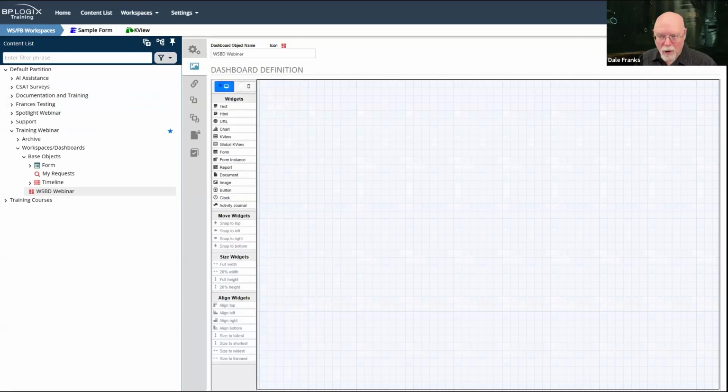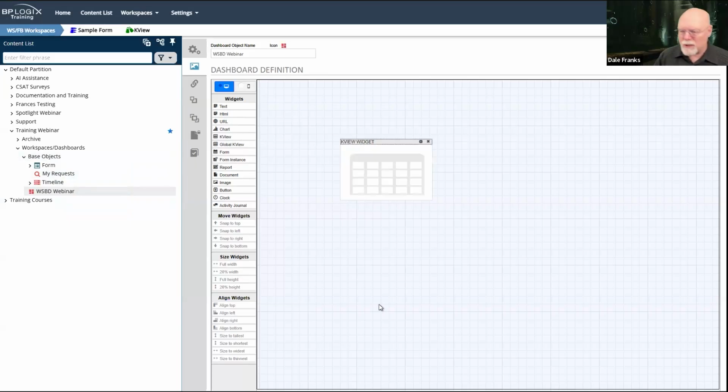What we do care about are the widgets. So right now I've got 3 objects that might serve as widgets. I've got a form, I've got a timeline, and I've got the My Requests knowledge view. I think I'm probably going to want to show the My Requests knowledge view because let's assume this is a dashboard that is application specific. So I'm going to go into my widgets here and I'm going to find KView. I'm just going to drag that KView widget here.